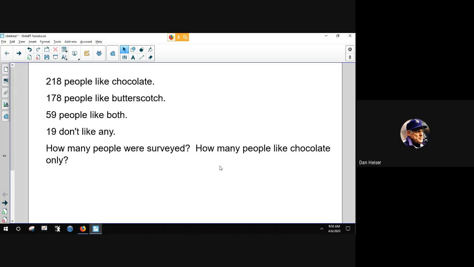We have people that like chocolate, butterscotch, both, and then we have some that don't like any. One of the things that we're going to do is try to figure out how many people were surveyed in this group. And it's a little more involved than just adding up all the numbers. We're probably going to double count people if we do that, and that's going to throw off our data. So we need to determine how many people are in each individual group. One of the ways we do that is with something called a Venn diagram.